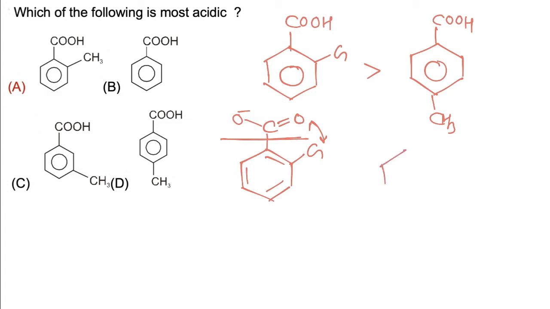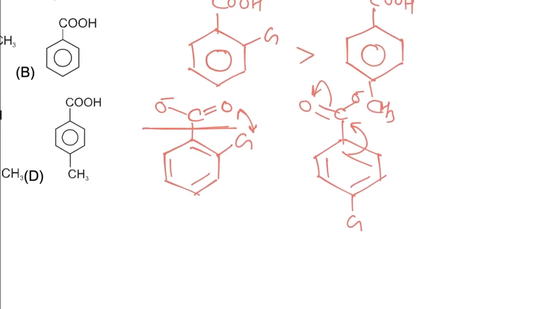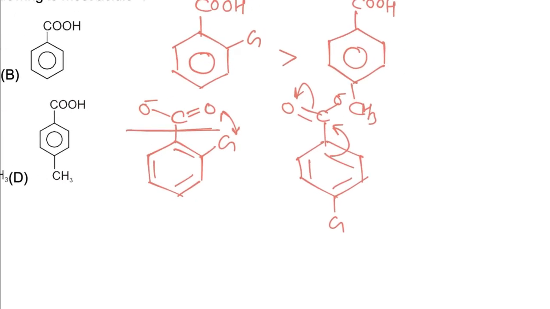Now if the group is attached at the para or meta position, or group is not present, this anion can be further destabilized by resonance of the benzene ring with the carboxylate anion because they are present in the same plane. So a resonating structure is formed in which the carboxylate anion has two negative charges.